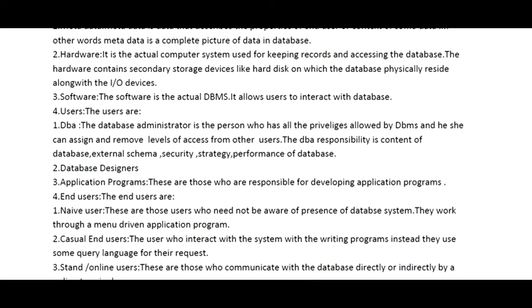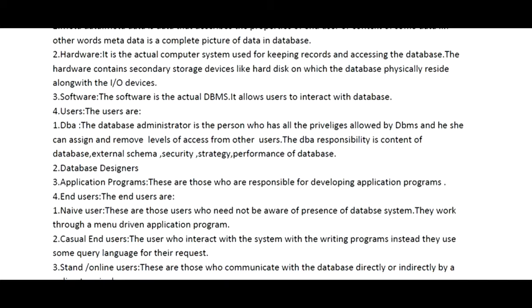Then we have the users. What are the different kinds of users? This is the most important. We need to know the different kinds of users that are connected with the database. Number one is the DBA. The DBA is the database administrator who has all the privileges of the database and can handle and assign all the things that are involved in the database. Maybe it's the external schema, the security, the strategy, or the content of the database. All of it can be managed by the DBA.